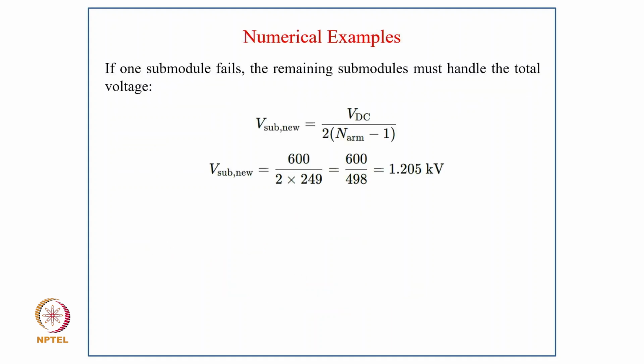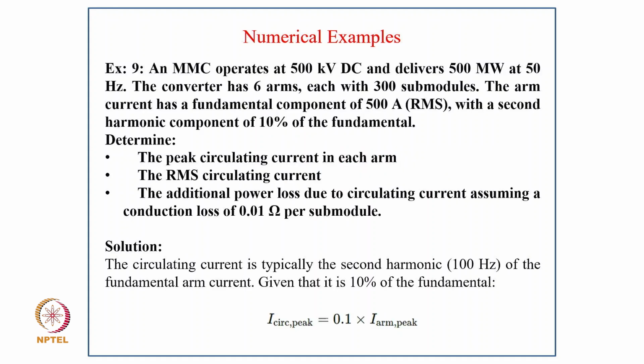And if one sub-module fails, then the remaining sub-modules must handle the total voltage. So V_sub-module new equals V_DC upon 2 into (N_R minus 1). So V_sub-module, putting in the value, is 600 upon 2 into 249, that comes to 1.205 kilovolt.